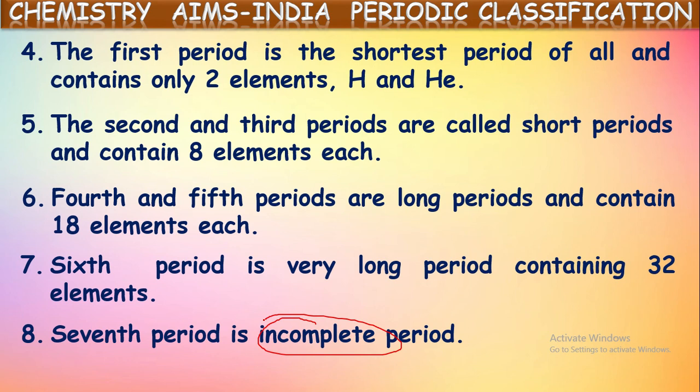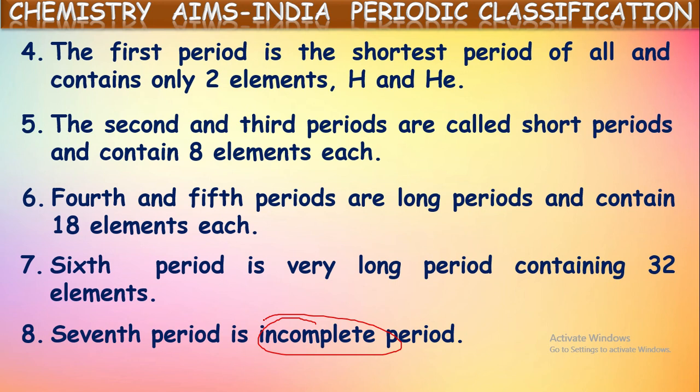If the 32 elements are written in the same horizontal row, it becomes inconvenient for studying because it will be very lengthy. That is why, to make it convenient, 14 elements from the third column are written down as two horizontal rows. Now it became an 18 column periodic table.